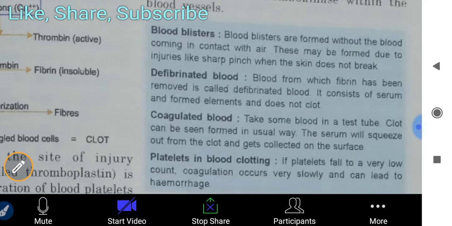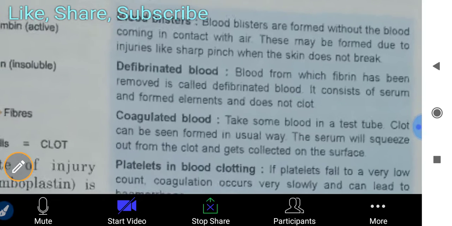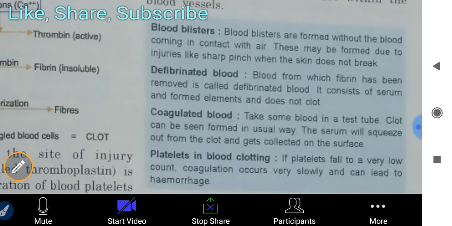Next is blood blisters. Blood blisters are formed without the blood coming in contact with air. These may be formed due to injuries like a sharp pinch when the skin does not break. Next is defibrinated blood. Blood from which fibrin has been removed is called defibrinated blood. It consists of serum and formed elements and does not clot.